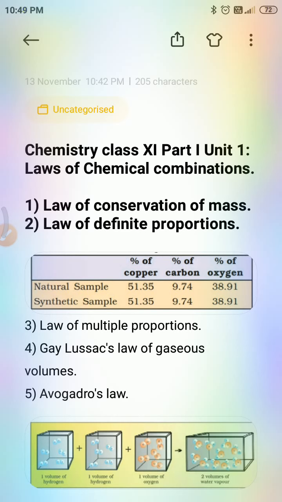The validity of this law was confirmed by various experiments. This law is also referred to as the law of definite composition.